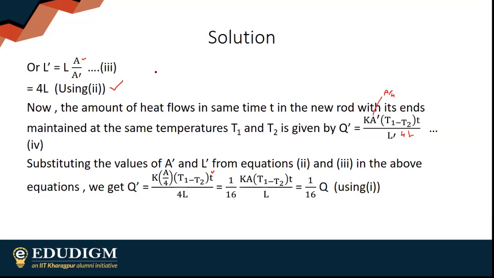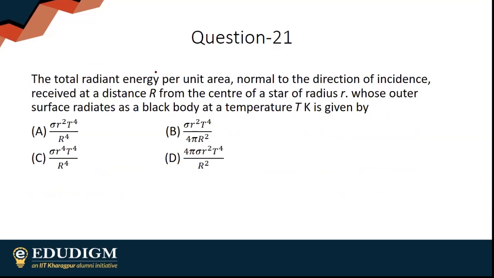Moving on to my next question. Total radiant energy per unit area normal to the direction of incidence received at a distance r from the center of a star of radius r, whose outer surface radiates as a black body at a temperature T, is given by.